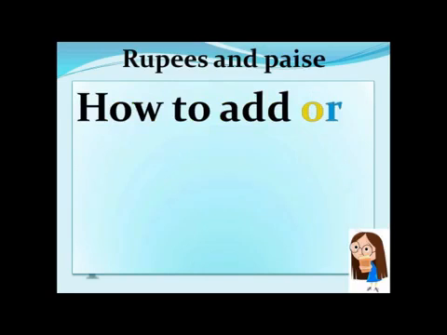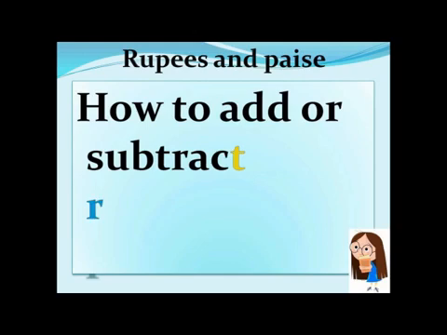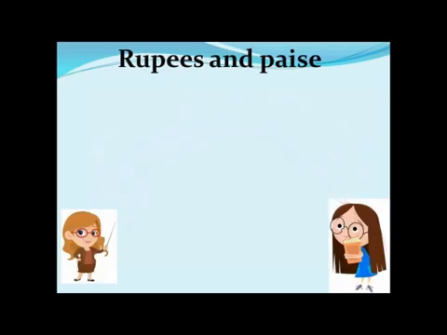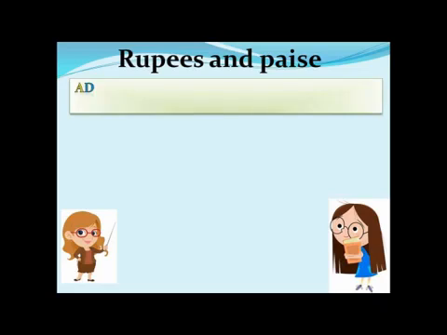Now how to add or subtract rupees and pies? Till now what we have done is we added only rupees, or we subtracted only rupees. Now how to subtract rupees and pies? Now let's do this. Watch this slide.